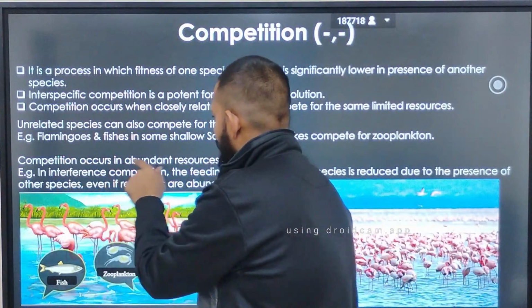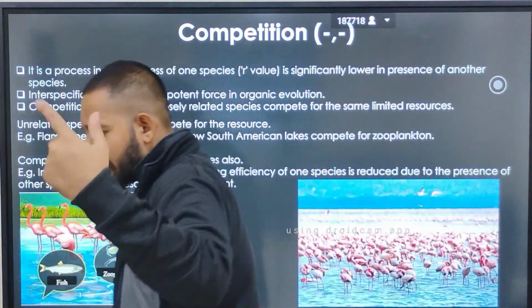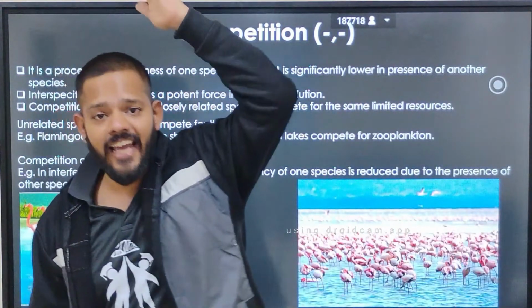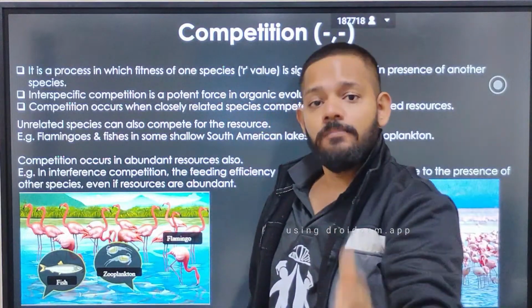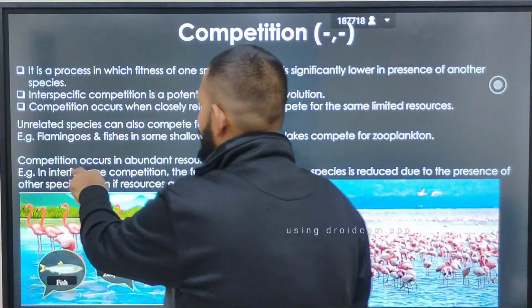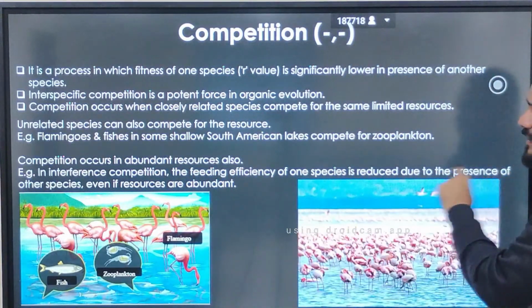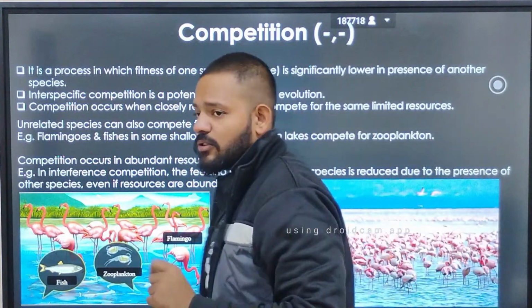Competition occurs in abundant resources also, as I said previously. It can occur in low resources, and it can occur in high resource areas also. For example, in interference competition, the feeding efficiency of one species is reduced due to the presence of the other species, even when the resources are abundant.